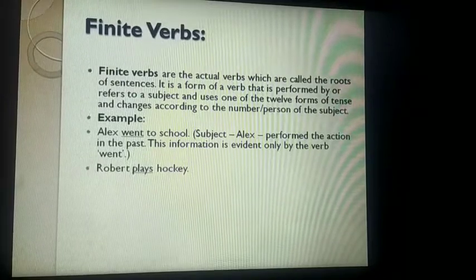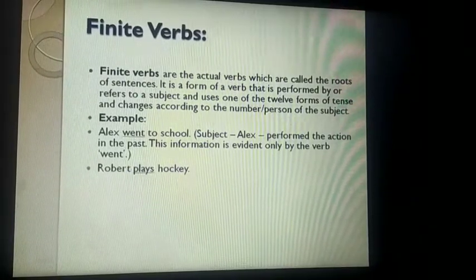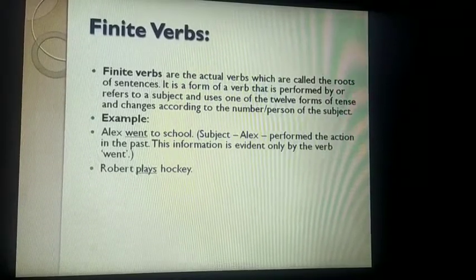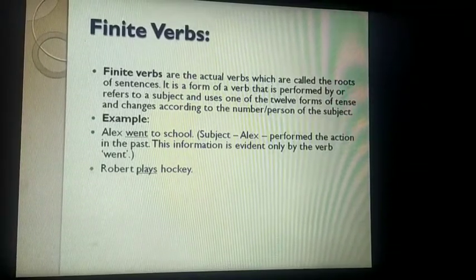So this we can understand only with the verb went. Went is the second form of go. It means it is clearly understood by us that Alex went to school.